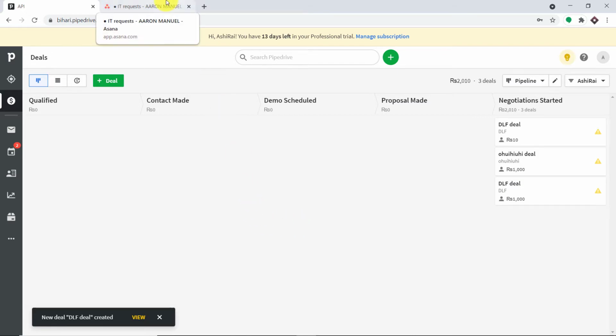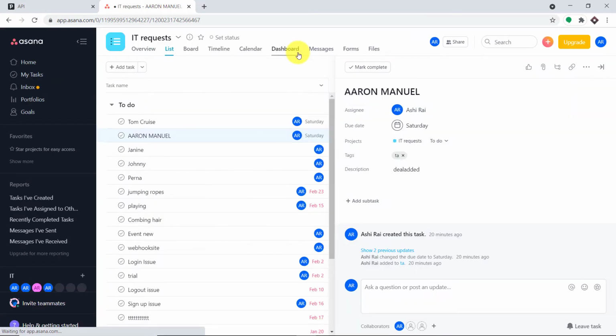So let me just explore Asana and let me just refresh this. Okay, so the idea is that once a deal is created in Pipedrive, it will be reflected as a task. So let me see. Oh yes, we do have a task from Tom Cruise. So basically this is the whole gist. If a deal is created in Pipedrive, it will be reflected as a task in Asana.